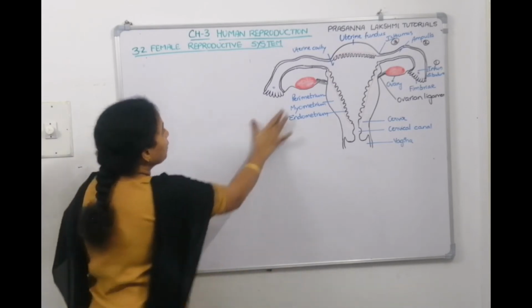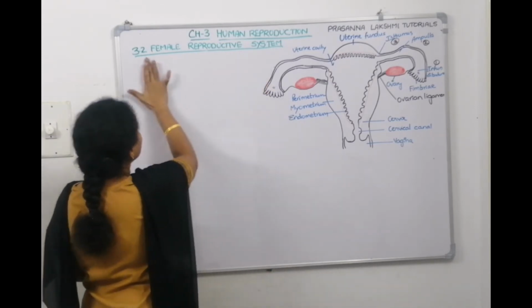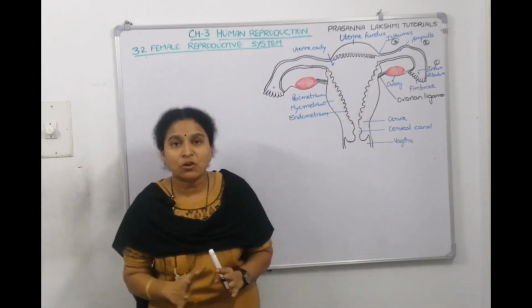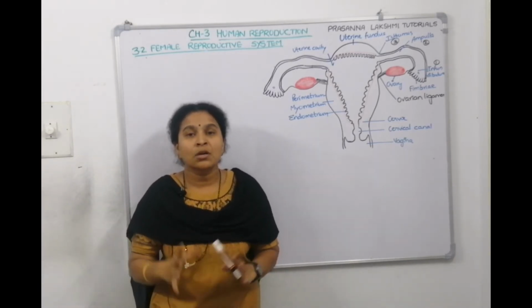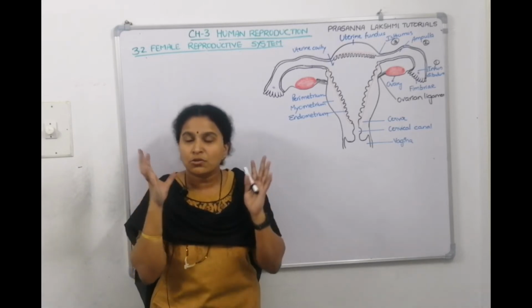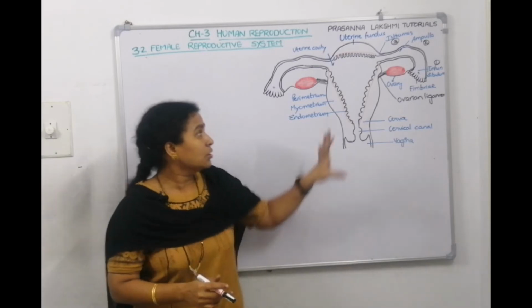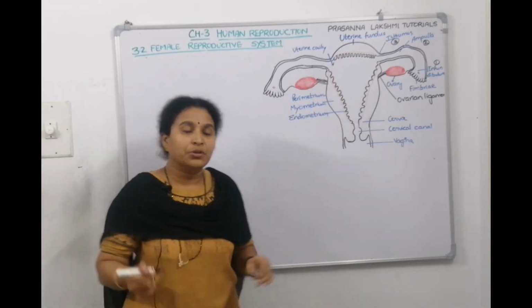So male reproductive system and female reproductive system are different. Male reproductive system will just release the male gametes and their role is done. Whereas female reproductive system has to release the gametes also. It has to receive the male gamete also. Fertilization also should happen and the development also should proceed inside only. Now the third portion, now we are going to talk about uterus.